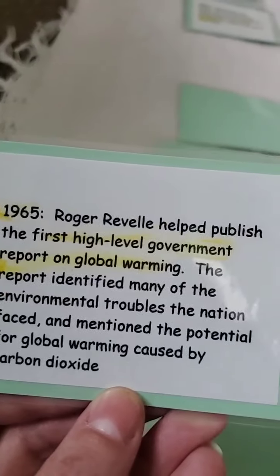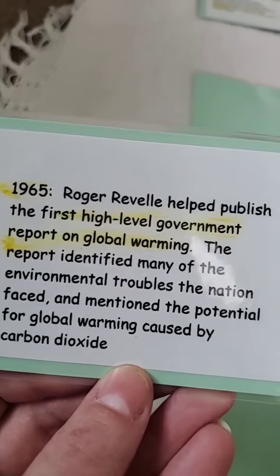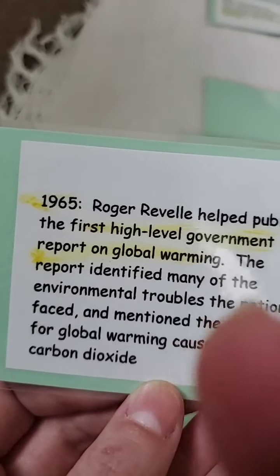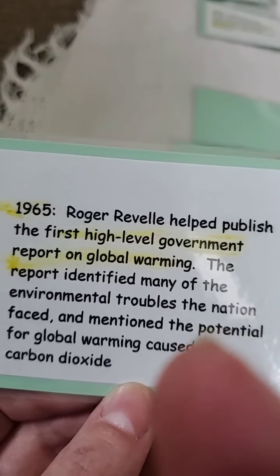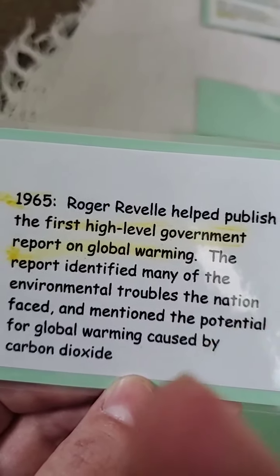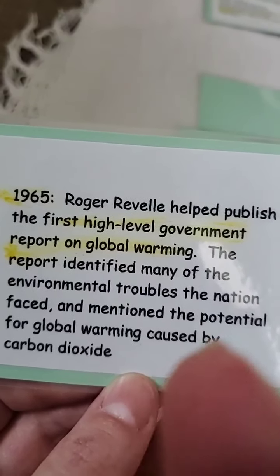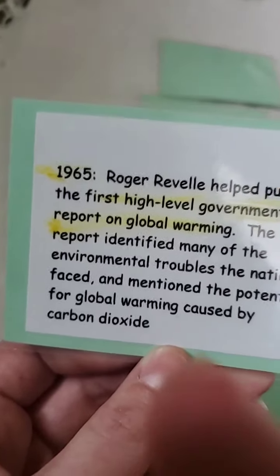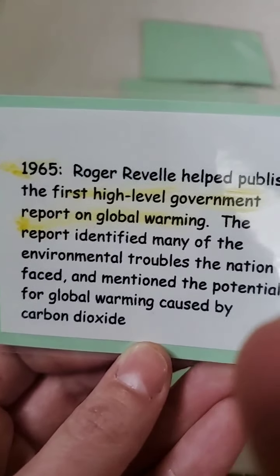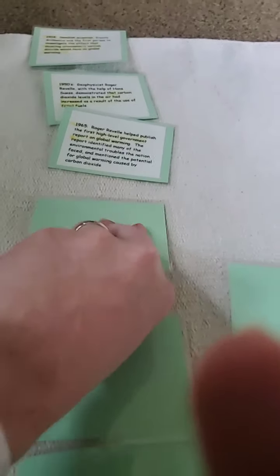And then in 1965, there was a government report on global warming. Okay, so in 1965, they started publishing. It was the very first government report on global warming. It indicated that the environment was having troubles, and it mentioned the potential for global warming caused by carbon dioxide. So they knew that high levels of carbon dioxide were a factor and a high contender for why we were having problems with global warming, okay? And that was in 1965.